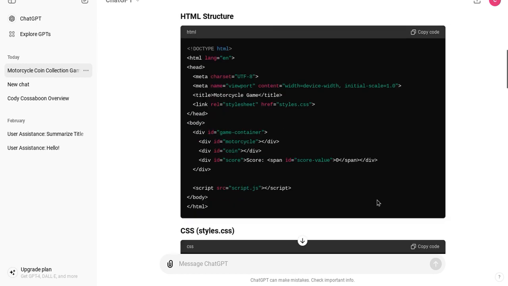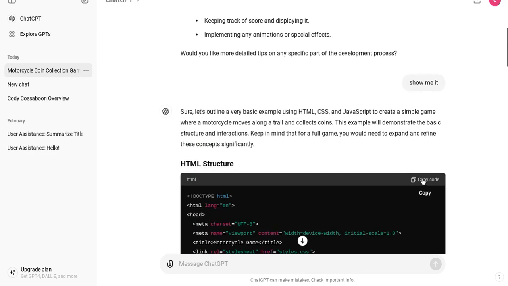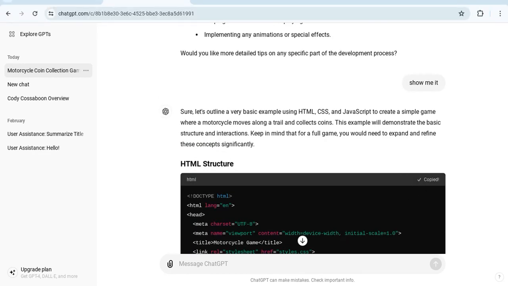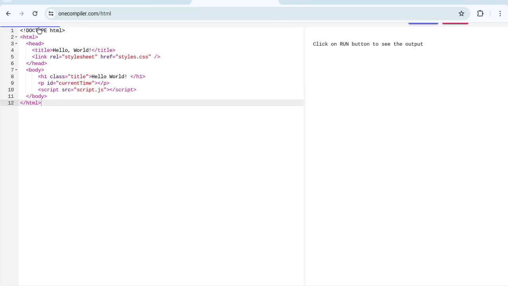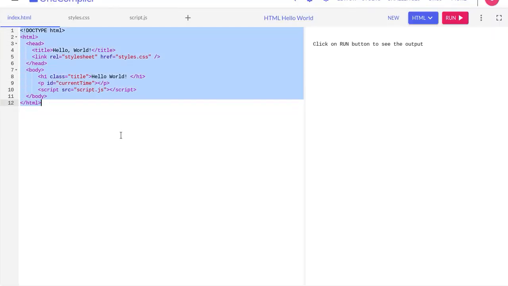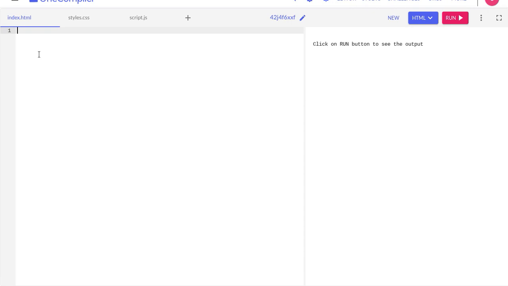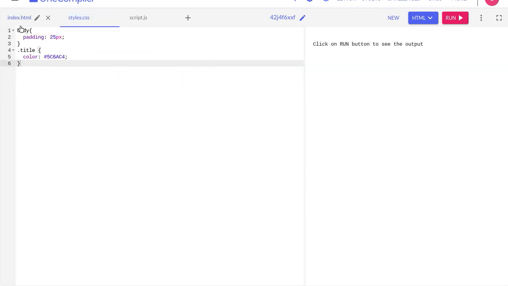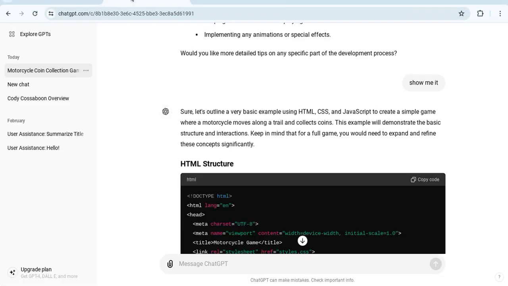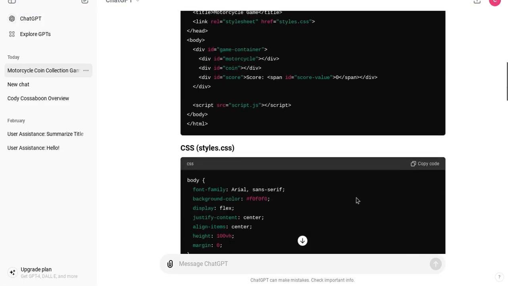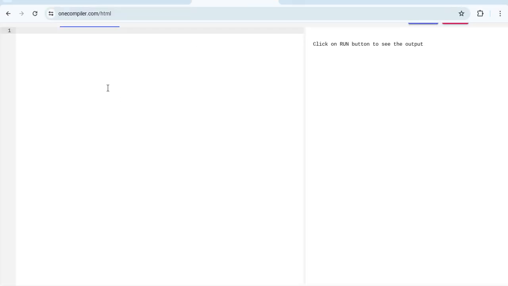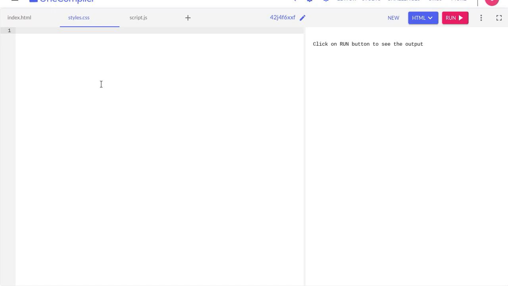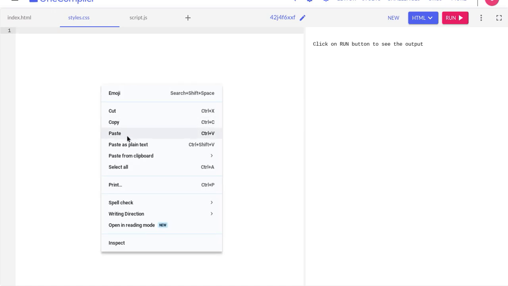So first I'm going to copy the HTML code and go over to One Compiler and get rid of all this. I'm gonna left click, paste. Now I'm gonna go to CSS, get rid of this. I'm gonna go back to ChatGPT and scroll down to CSS, copy that, go back to One Compiler, left click, paste.